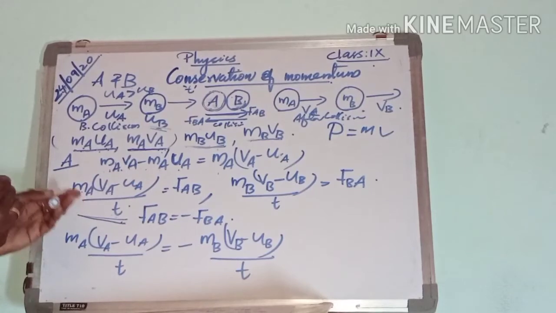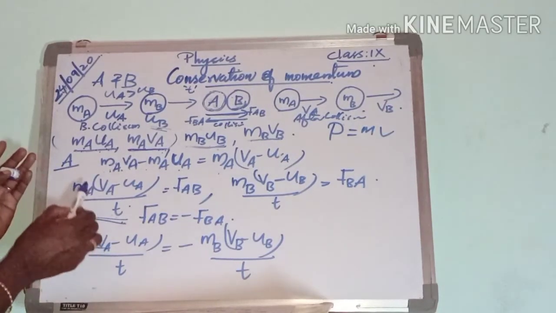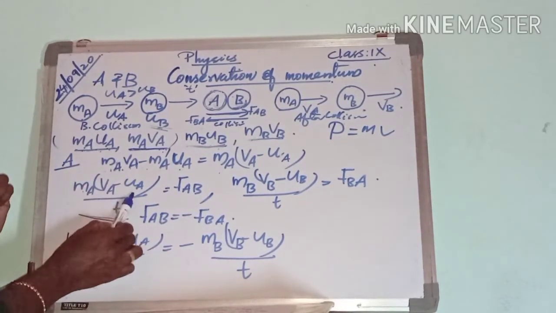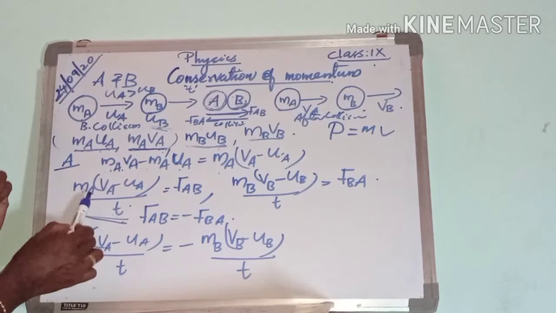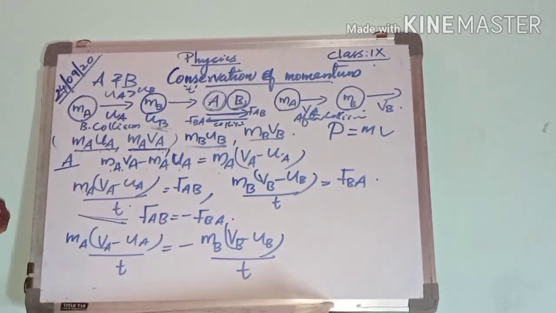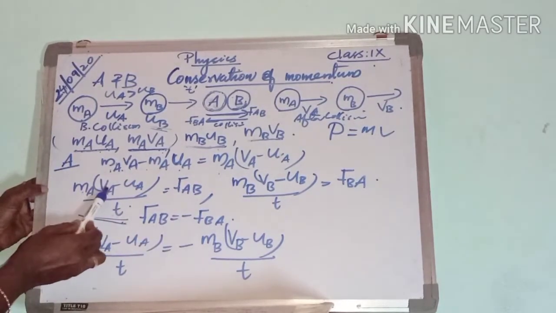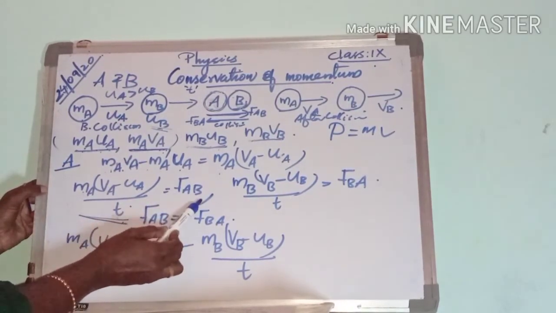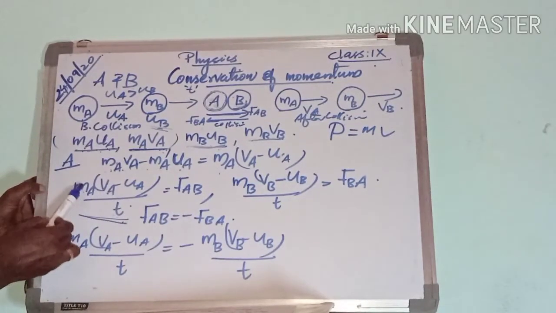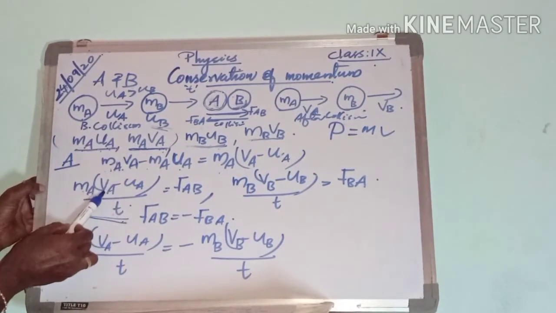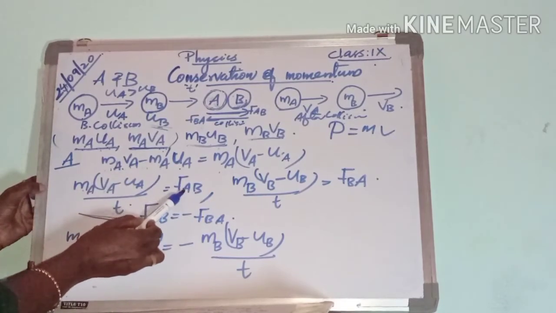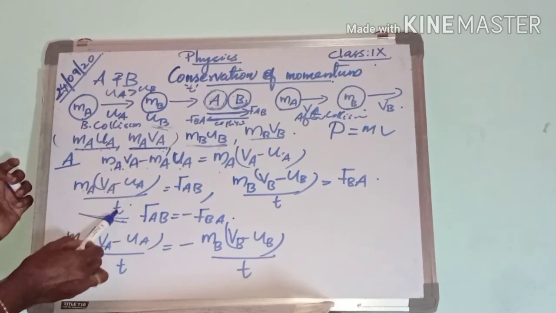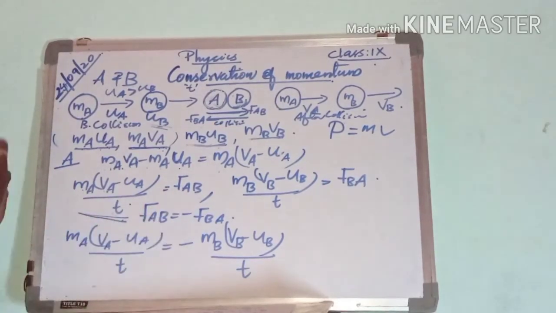By Newton's second law, the rate of change of momentum is equal to the force. So we can write MA into VA minus UA divided by T is equal to FAB. This is the rate of change of momentum of ball A, which is equal to the force exerted by ball A.